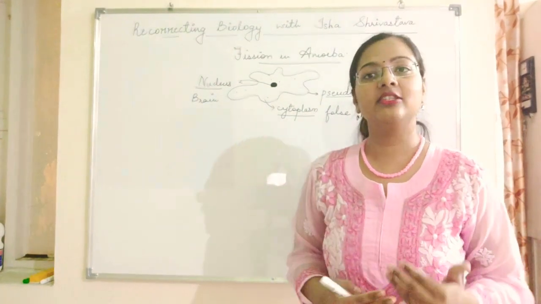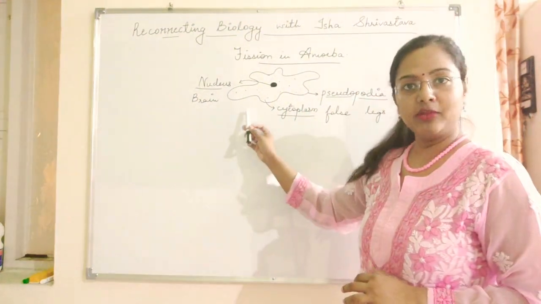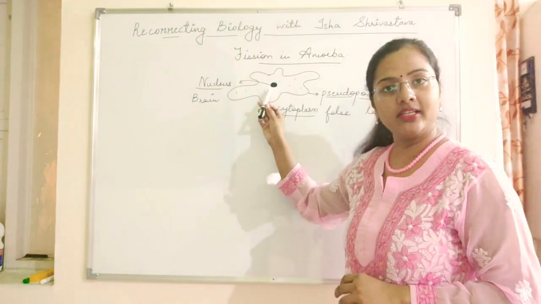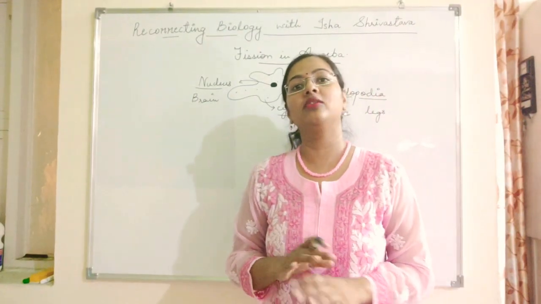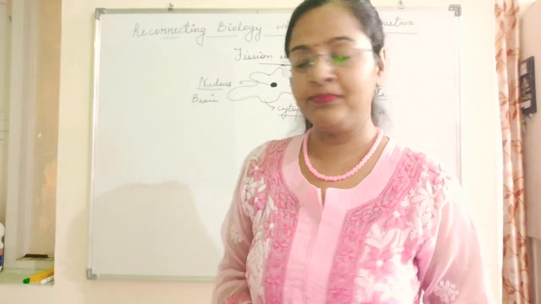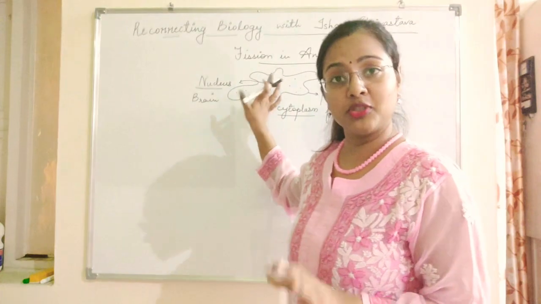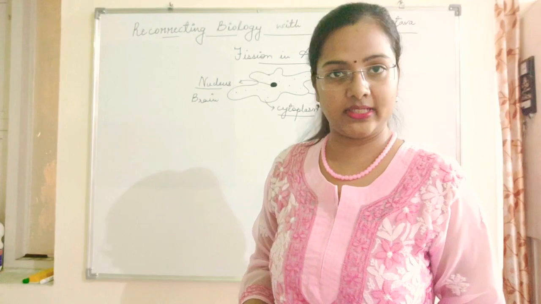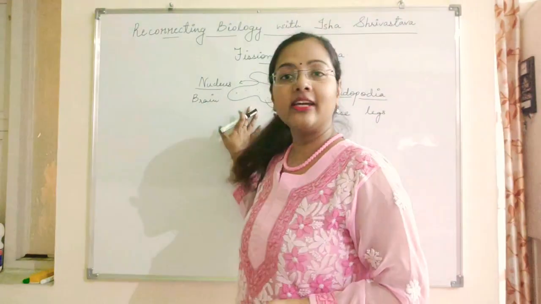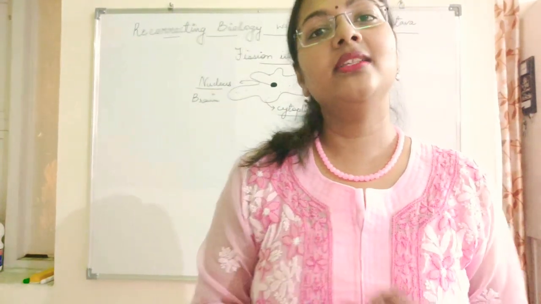Let's revise this part again. This is an irregularly shaped amoeba in which there is a centrally placed nucleus which acts as the brain of the amoeba, and that helps the amoeba to carry out different types of activities altogether. This is the fluid-filled pseudopodia, which is filled with cytoplasm, which is the fluid part of any kind of cell. Now, in very short, I have described the shape and structure of amoeba. Now, let's go to the type of cell division that it shows.